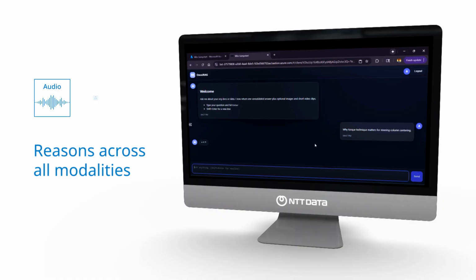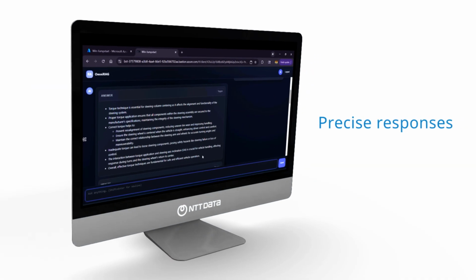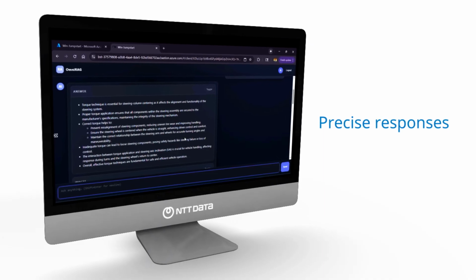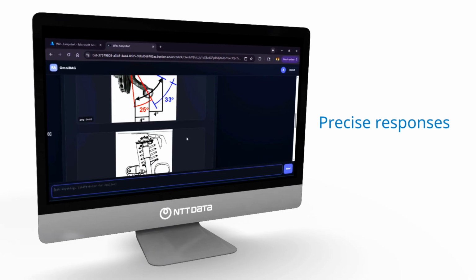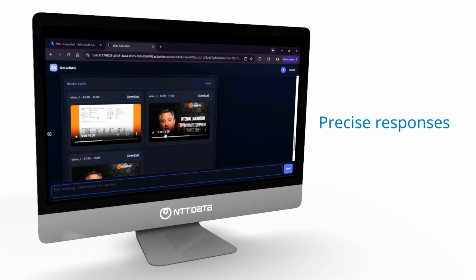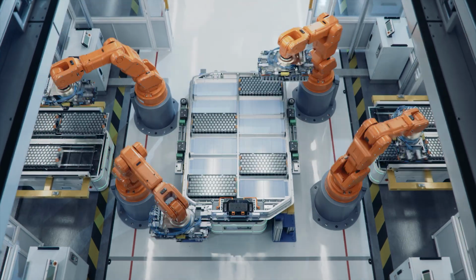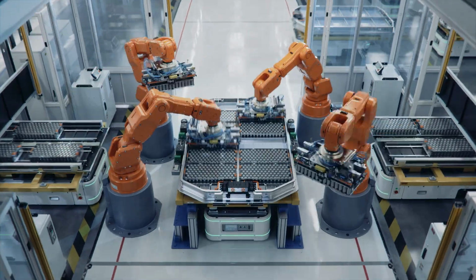It pulls details from manuals, interprets scenes from videos, and even factors in audio instructions to deliver a clear, context-rich answer. The response includes precise text explanations, relevant images from technical documents, and video clips that show the exact steps referenced. This capability goes far beyond manufacturing.